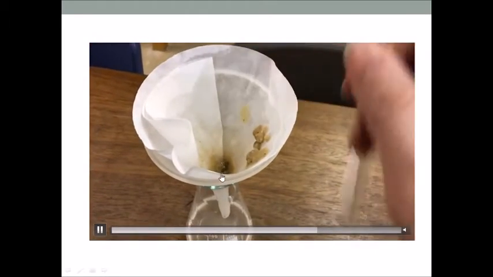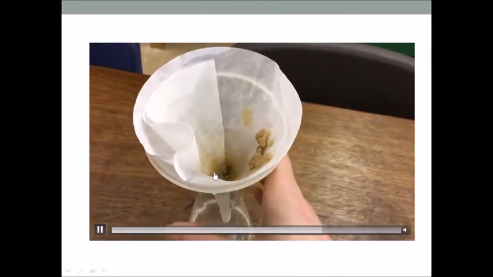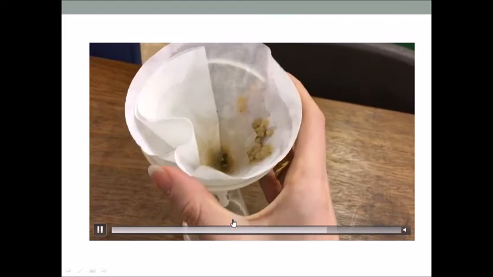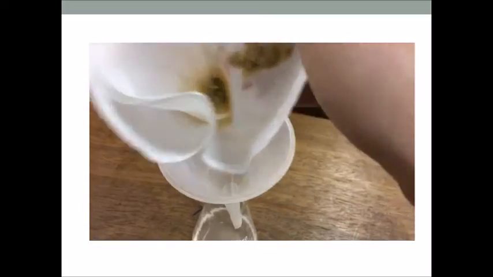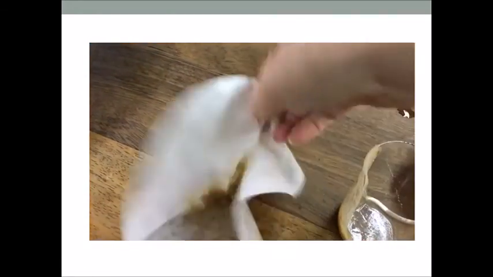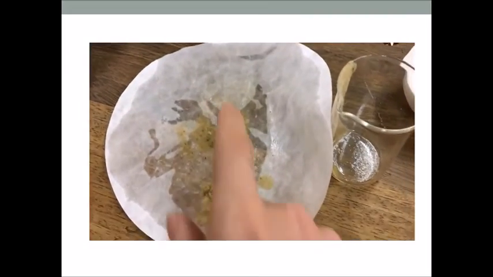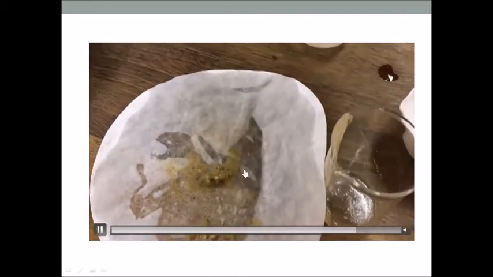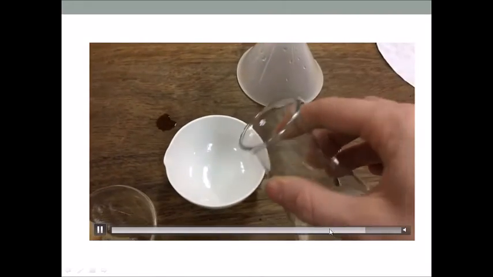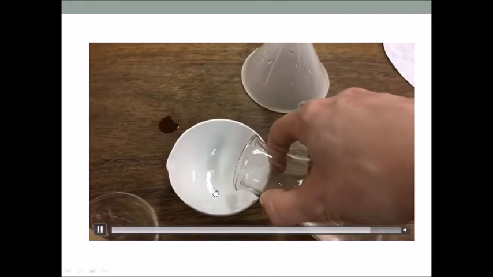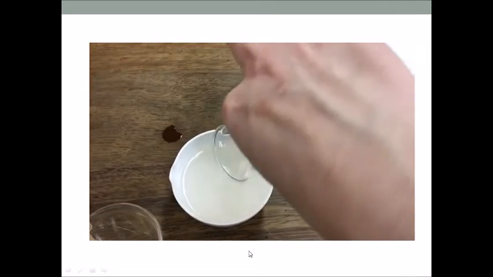See? The sand is on the filter paper while the water has passed through it. So this is how we separate sand from water. Here is the sand and the water is in the container. Let's see another video about that.